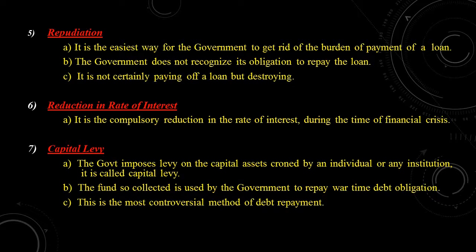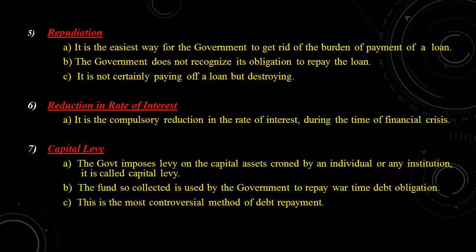Next, capital levy. The government imposes a levy, that is taxes, on the capital assets owned by an individual or any institution, and this is called a capital levy. The fund so collected is used by the government to repay wartime debt obligations. This is the most controversial method of debt repayment.